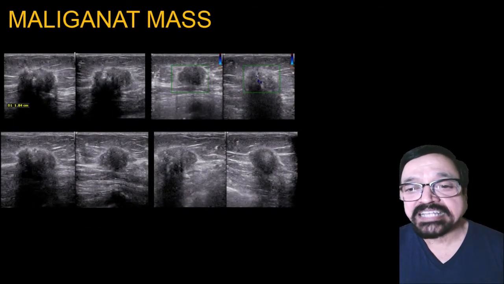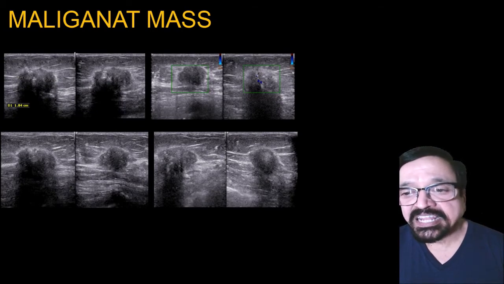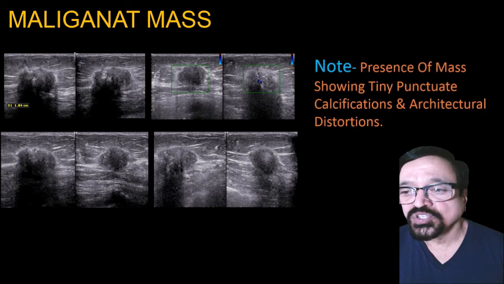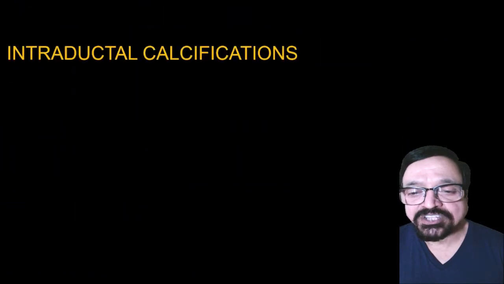Now malignant masses are shown here. See the lesion. It is irregular. It is infiltrating in soft tissues. Then there are punctate calcifications and architecture is distorted.